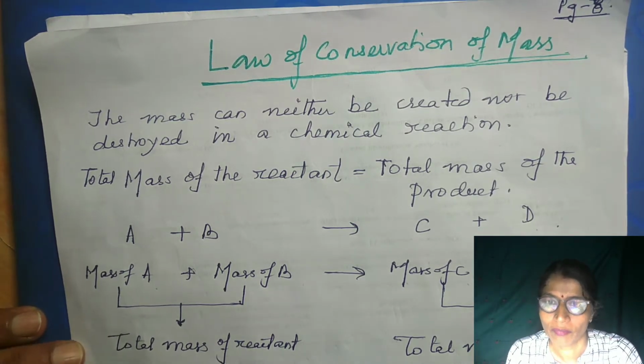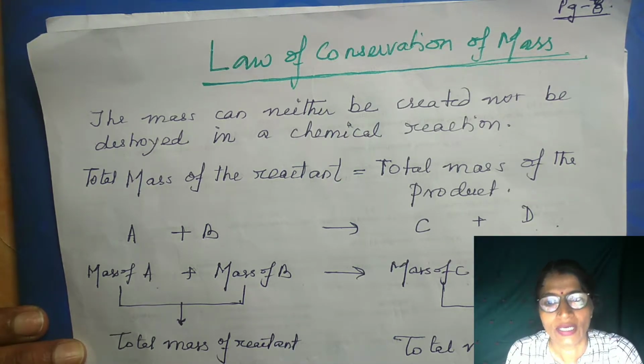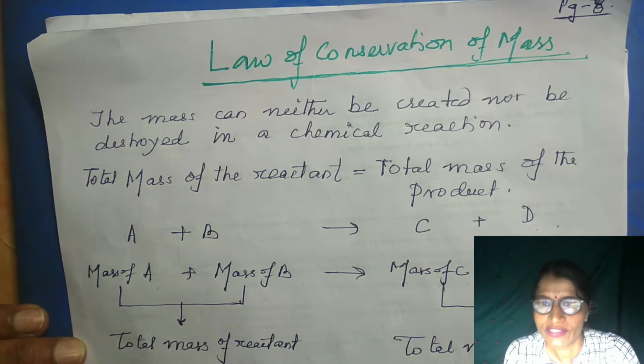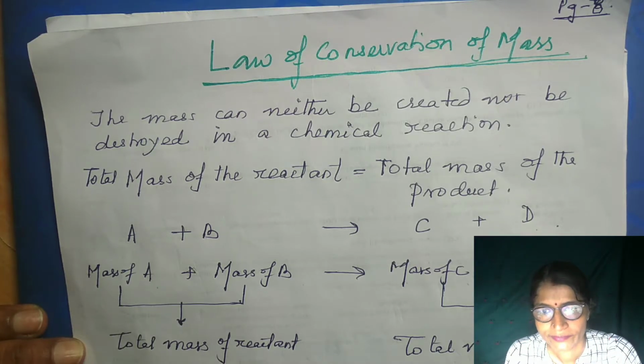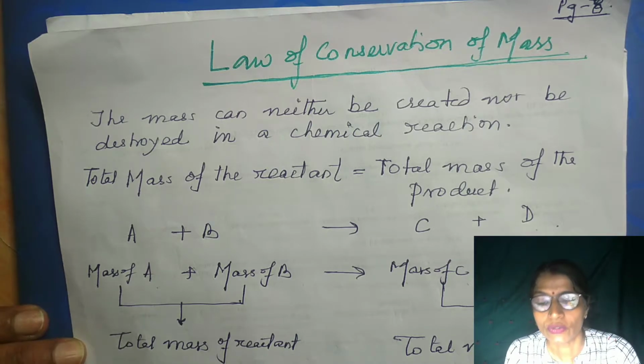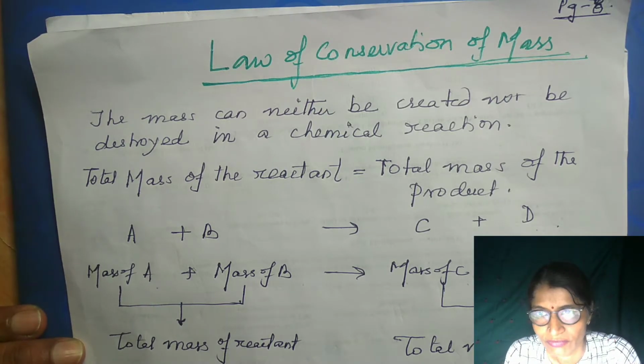For example, burning of paper is a chemical reaction. Here paper burns and gives you carbon dioxide and water vapor. When magnesium ribbon is burned, it gives you magnesium oxide, or milk is converted into curd, that is also a chemical reaction. Digestion, respiration, all these are chemical reactions. So in a chemical reaction, mass can neither be created nor be destroyed, and that is the law of conservation of mass.